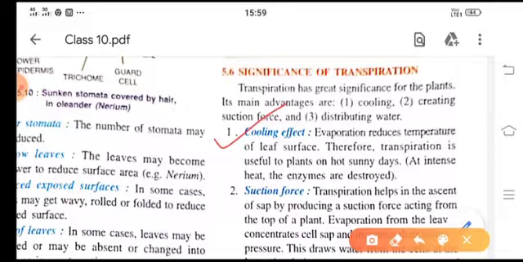So how is this cooling effect created in the plants? Because temperature is high and due to this evaporation takes place. This evaporation reduces the temperature of the leaf surface, and transpiration is very useful on hot summer days because due to the evaporation process the leaf gets a cooling effect. At too high a temperature, it can destroy the enzymes present in the plant. So in this way it provides a cooling effect to the plant.